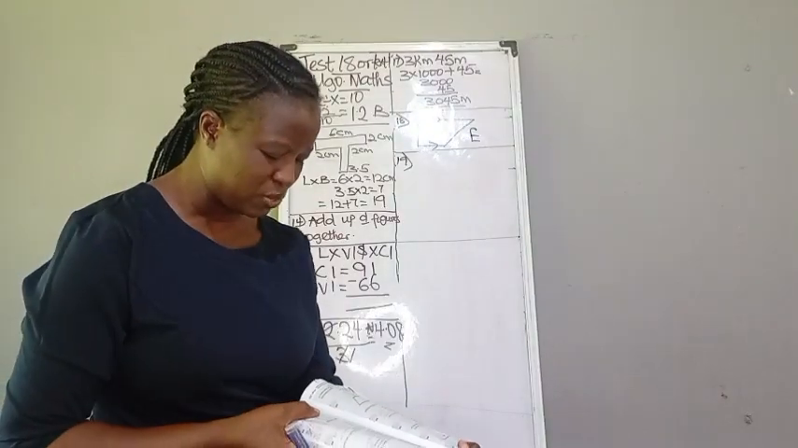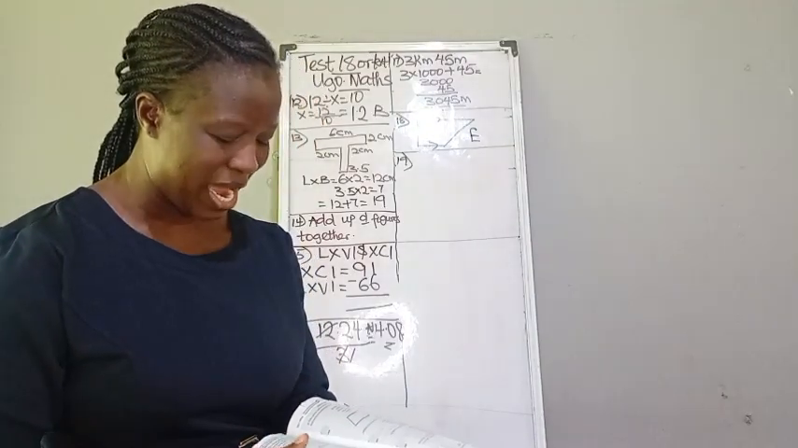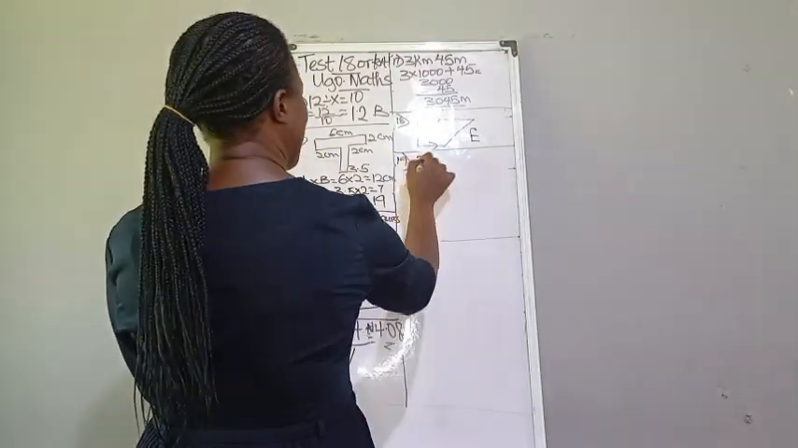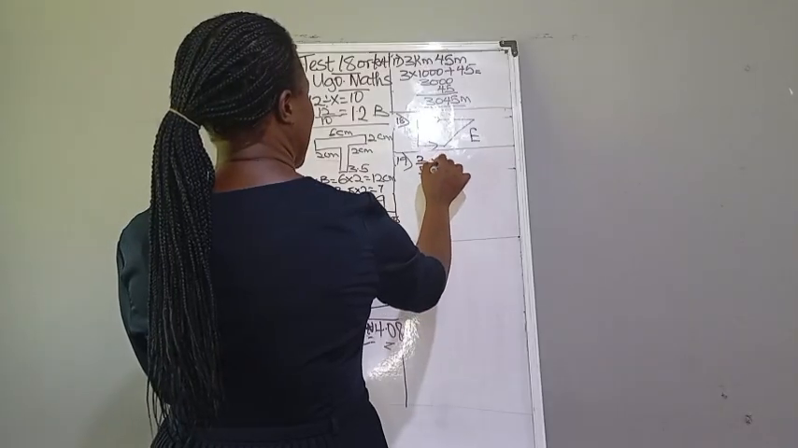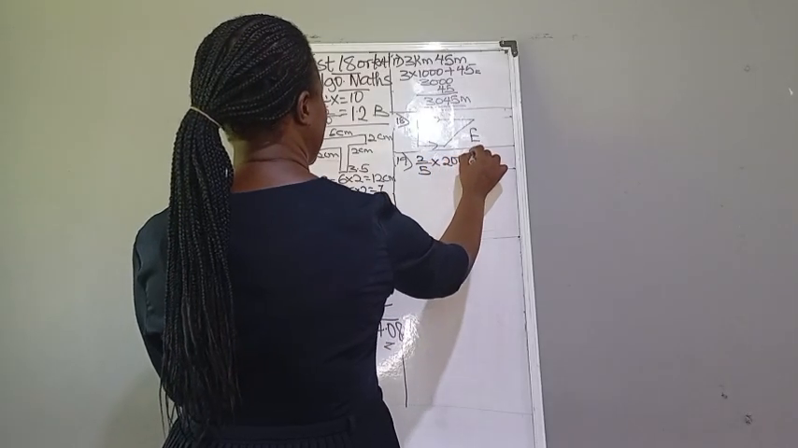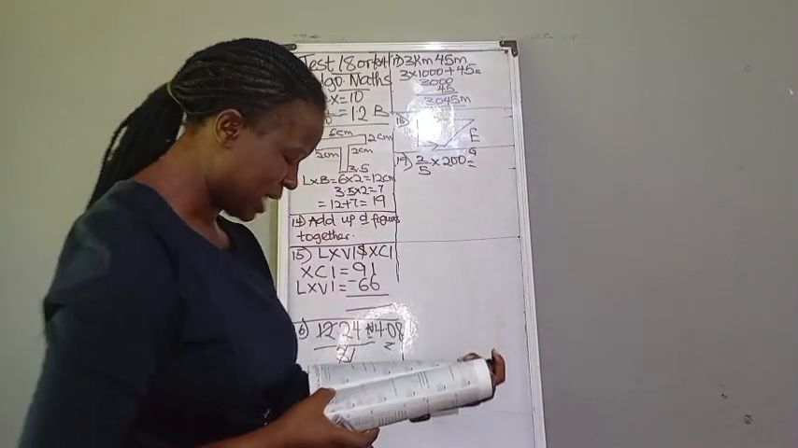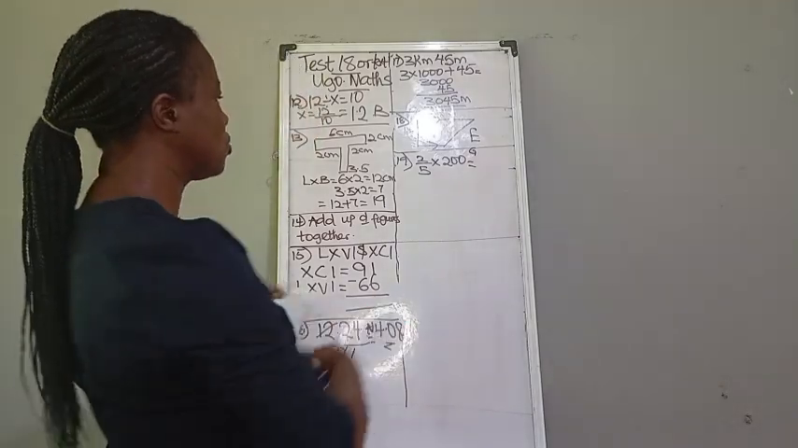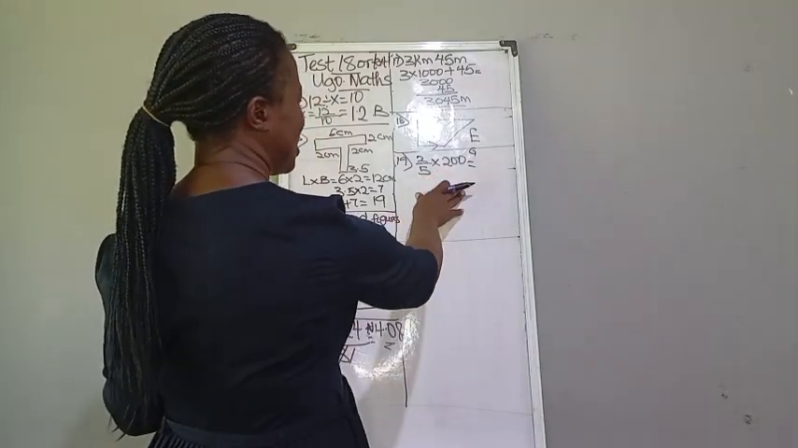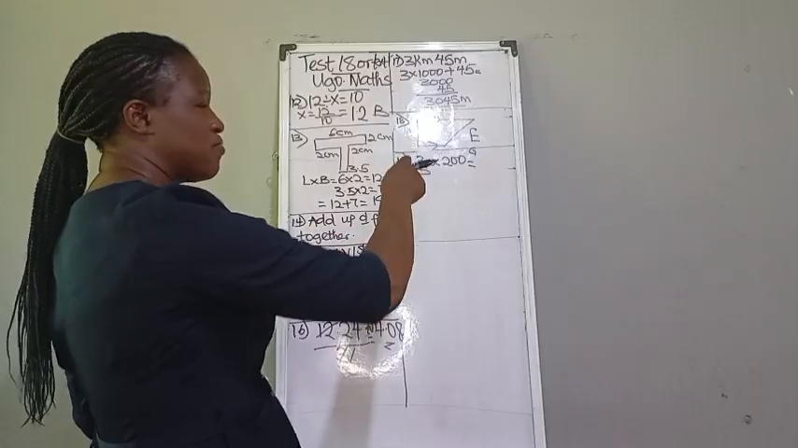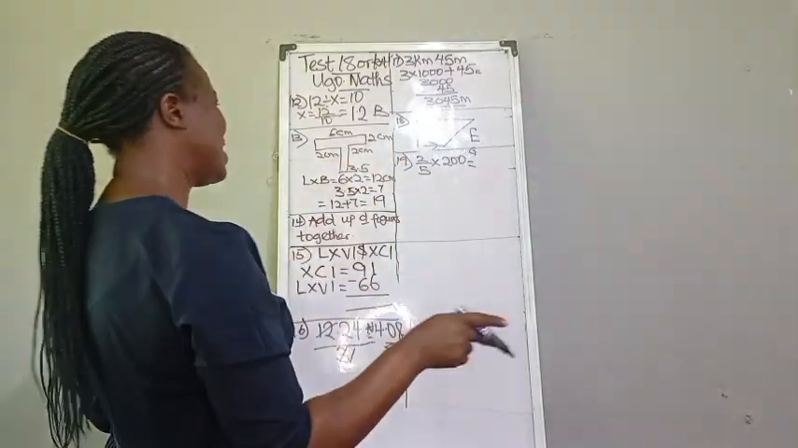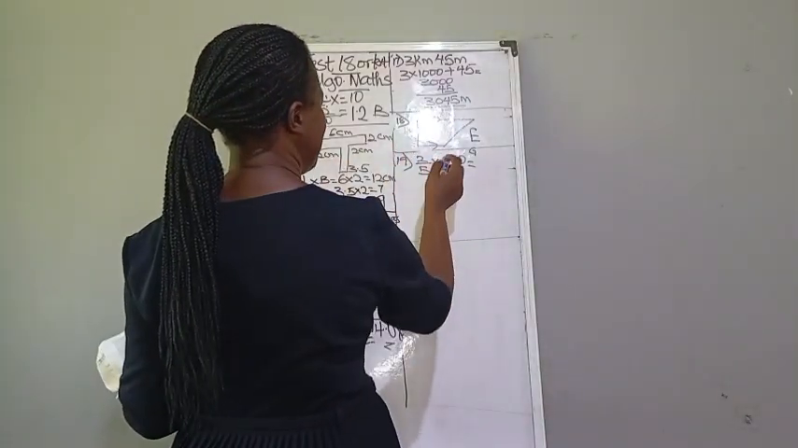2/5 of the 200 students in Form 1 of a school are girls. 2/5 of 200 are girls. The question now is, how many of them are boys? So we are going to deal with this first. Whatever answer you get, you take it away from 200, and the answer we get is the number of boys we have there. So let's go.